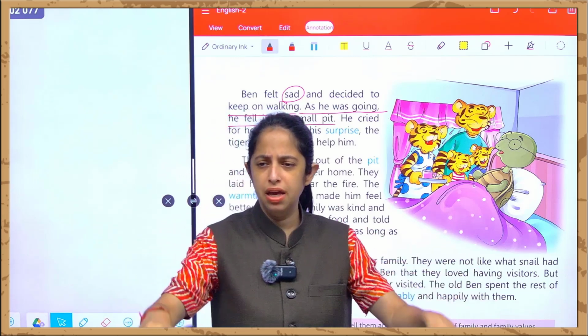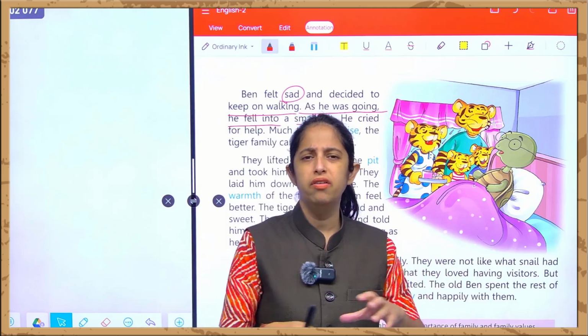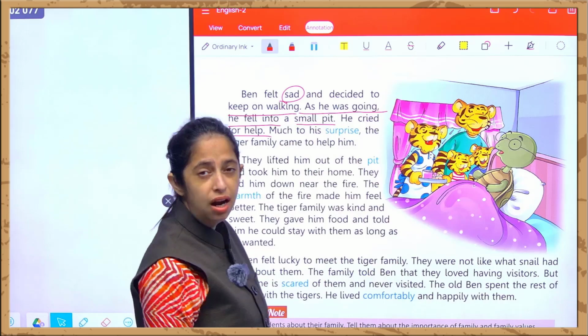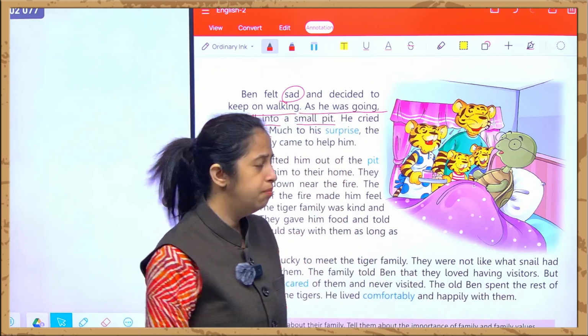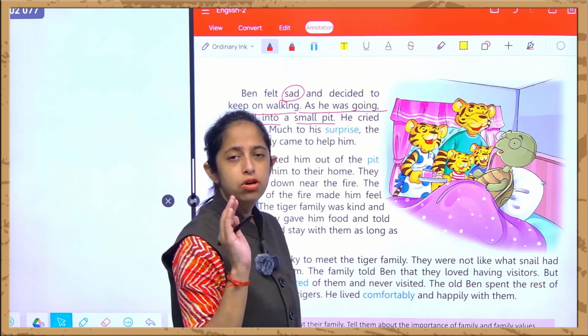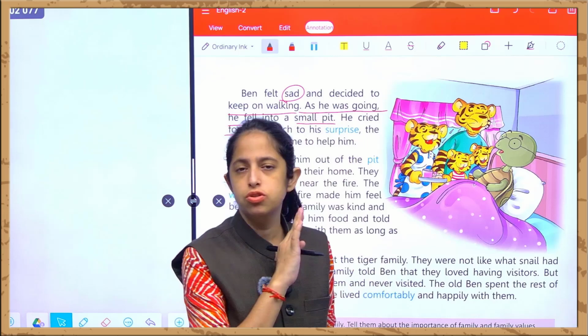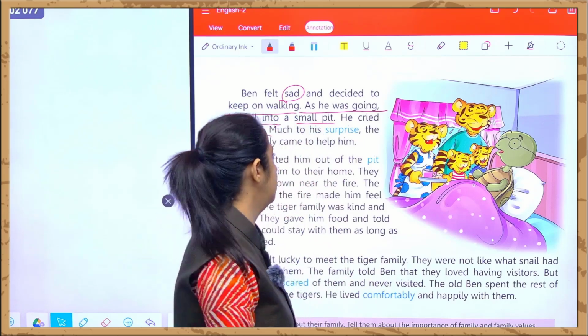Pit means a place which is empty, right? Something dug for some purpose, kind of a गड्ढा you can say. And he cried for help. He was screaming, he was shouting, and he cried for help because he was in need. He was also caught with a fever, and he was not feeling well. That is why he was feeling very sad at that time.